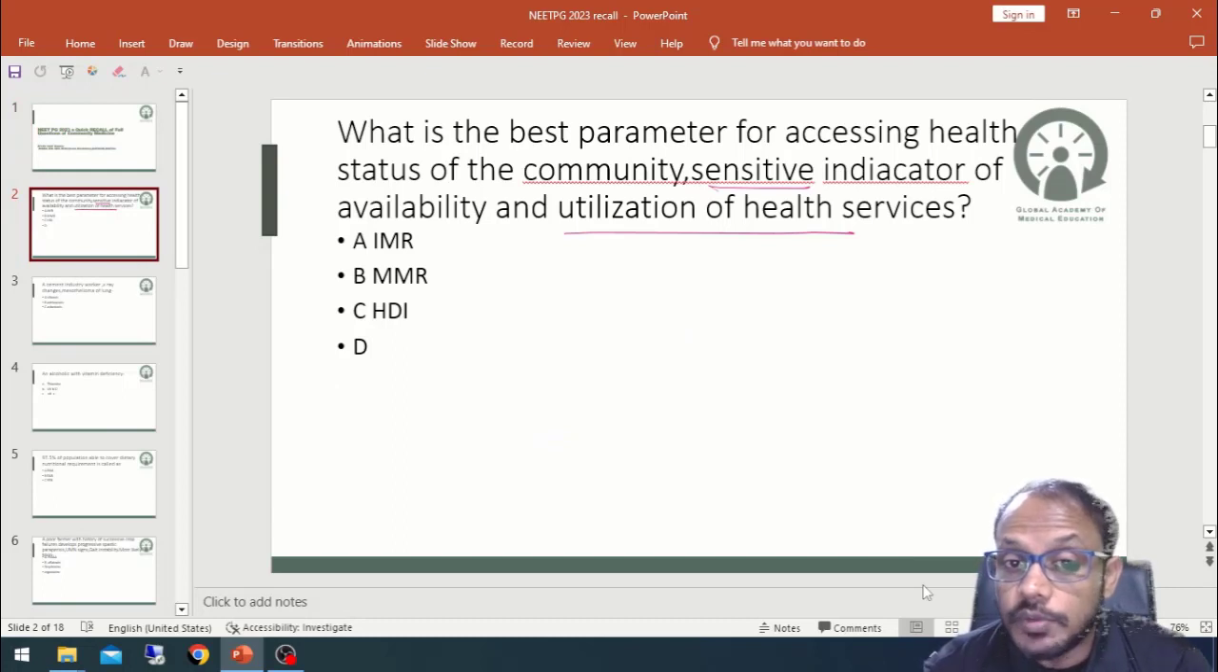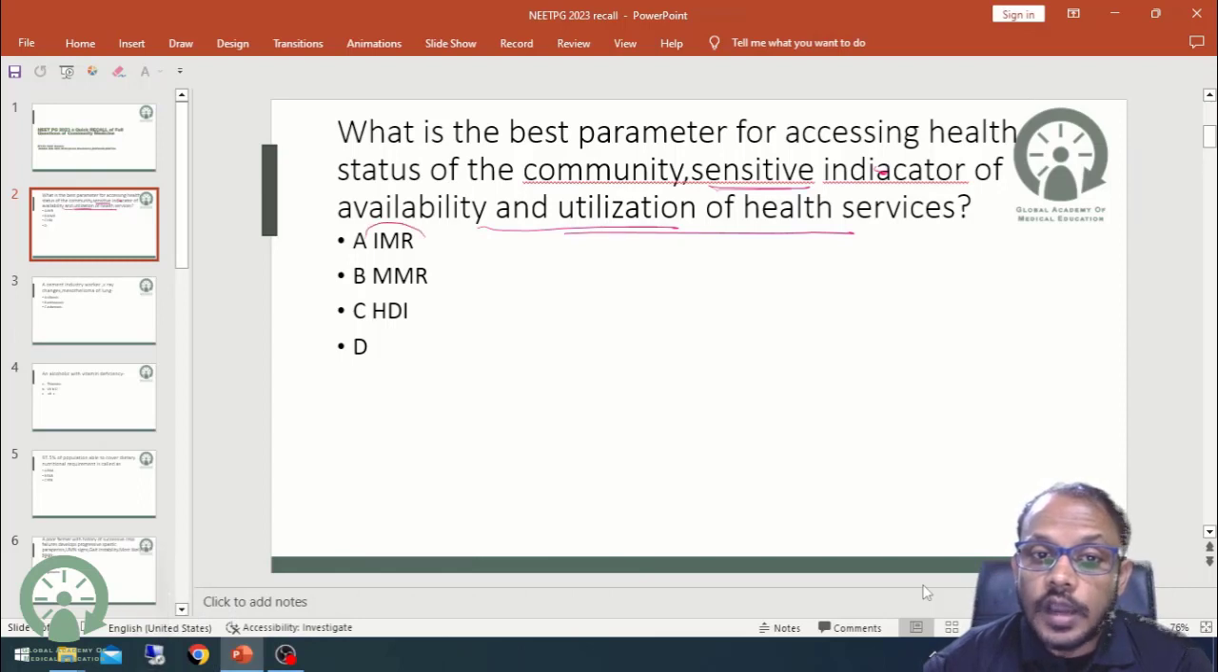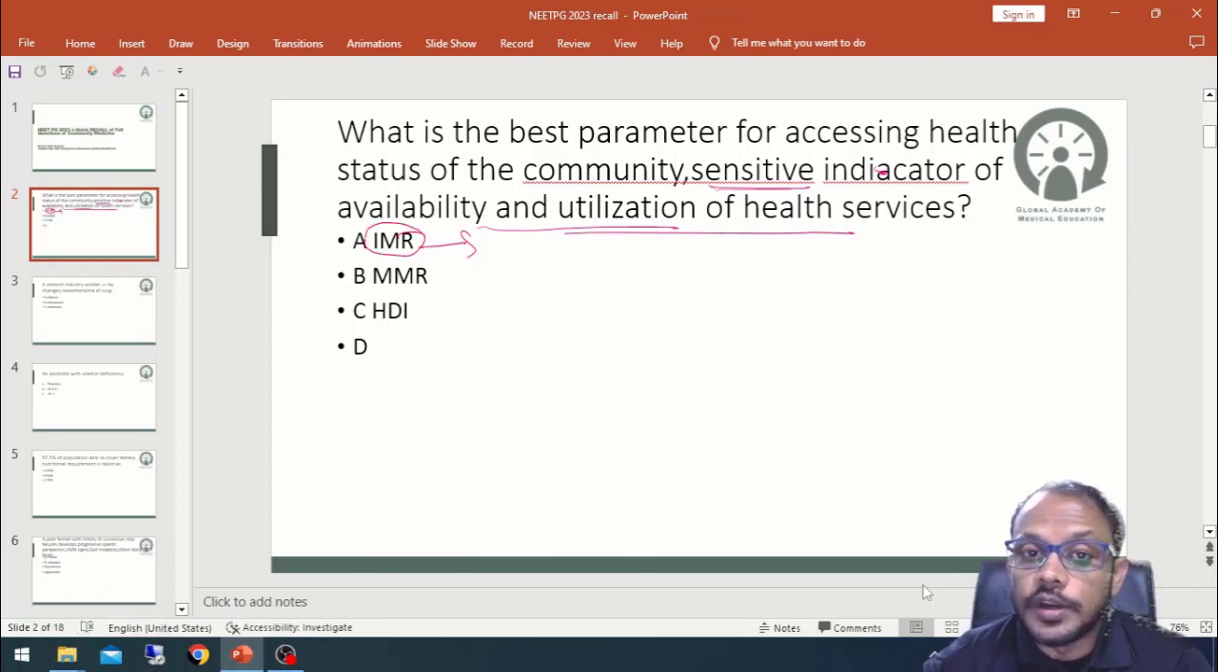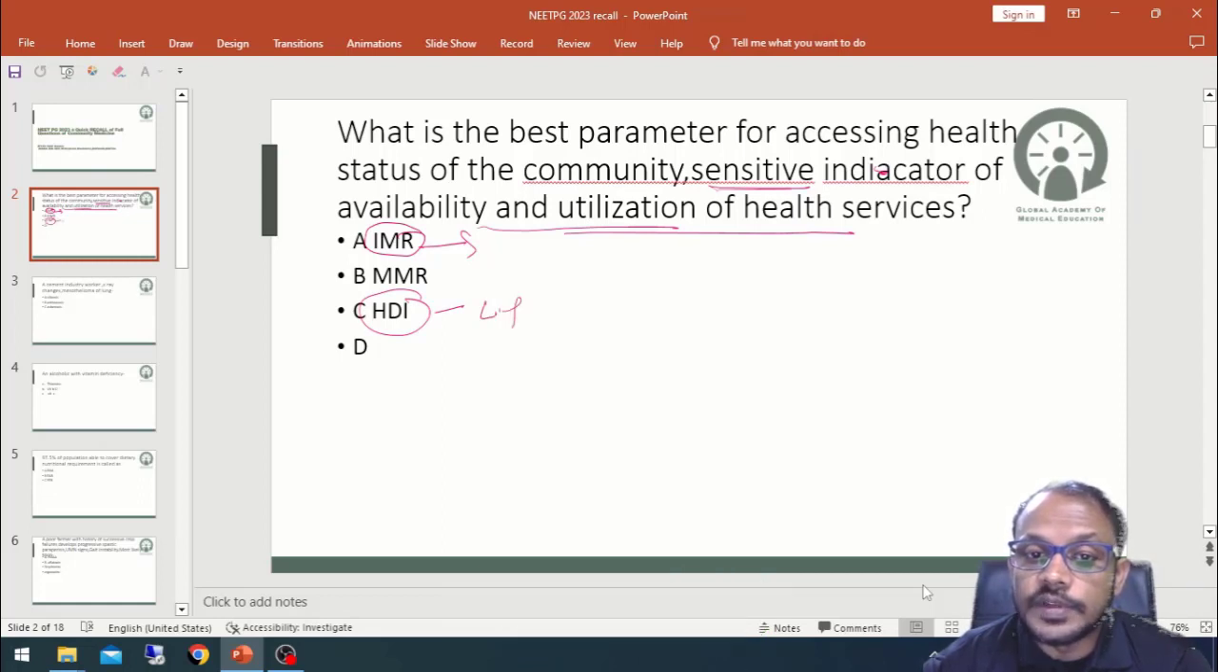That is, what is the best parameter for assessing the health status of the community, and is also a sensitive indicator for the availability and utilization of health services? So, here it is IMR, infant mortality rate. I have already told in my lectures that infant mortality rate is the best parameter for assessing health status, and here HDI contains three parameters where infant mortality is not there. Life expectancy at birth is there.